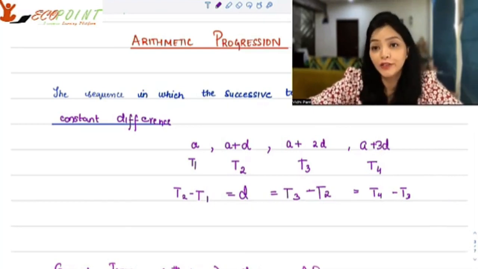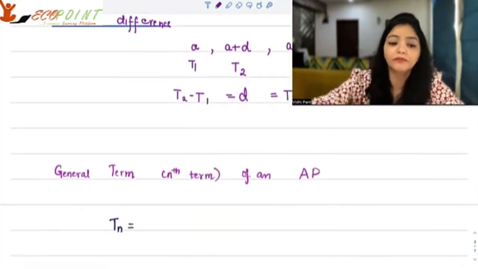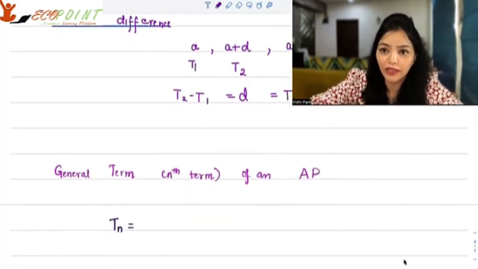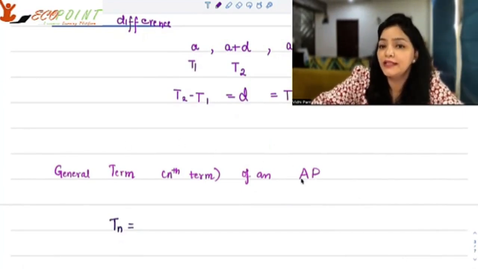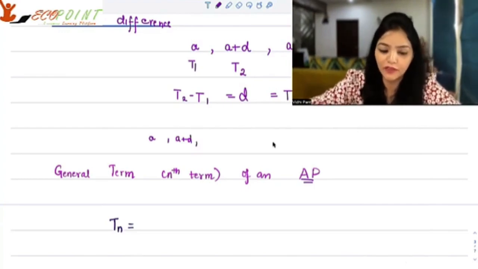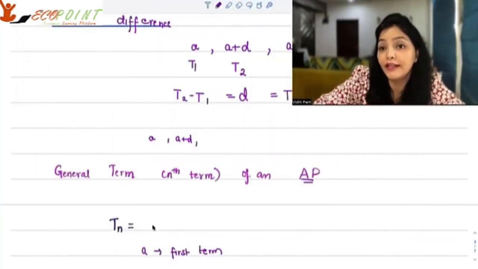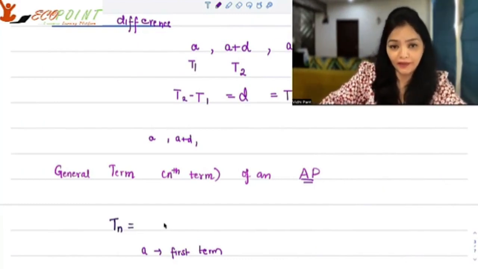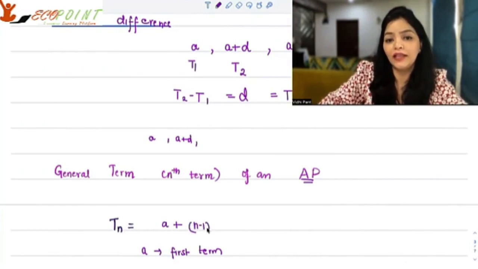And there are a lot of consequences when this kind of thing happens. So we can find out the general term. If you are looking at the nth term, if you want to figure out what the nth term is, and since you know that it's an AP, you know that you're moving A, then A plus D, and so on and so forth. A is your first term. Then clearly, if I want Tn, that is the nth term, what we have to do is, in A, I have to add n minus 1 times D.